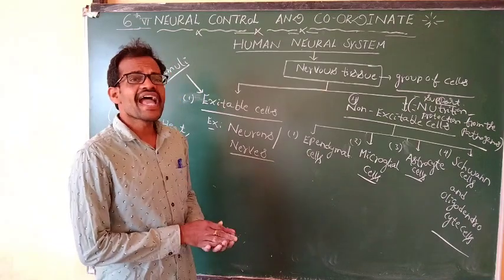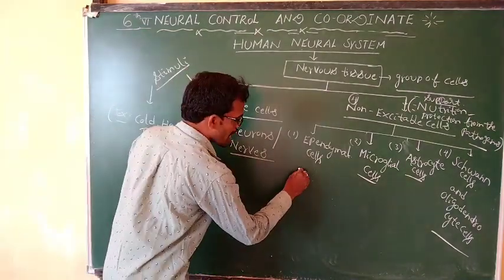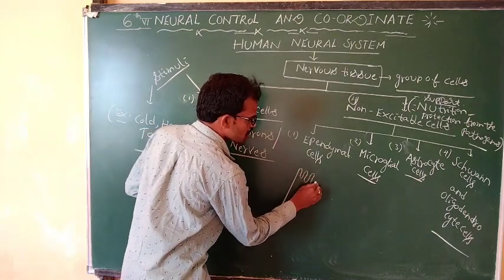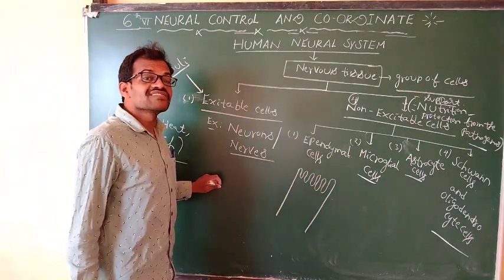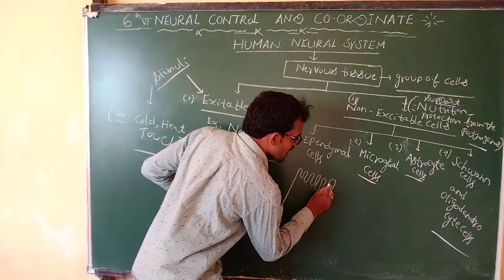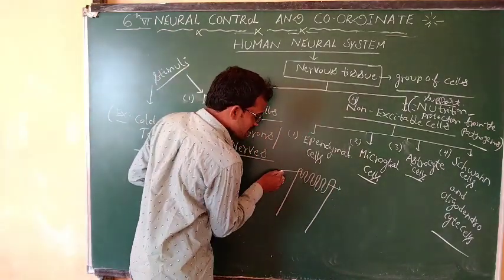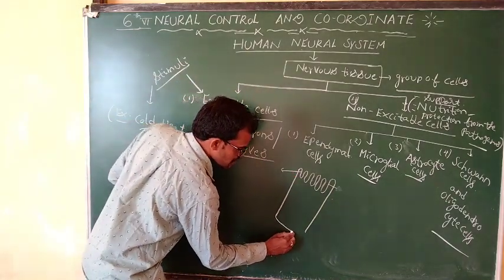What is the function of the ependymal cells? If you observe the outer surface of the ependymal cells, it is known as a brush border epithelium.